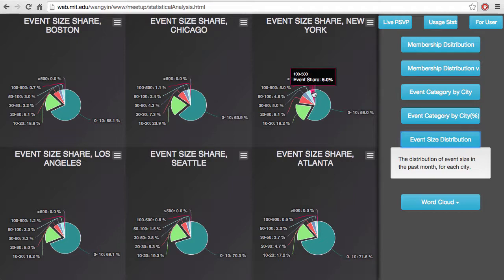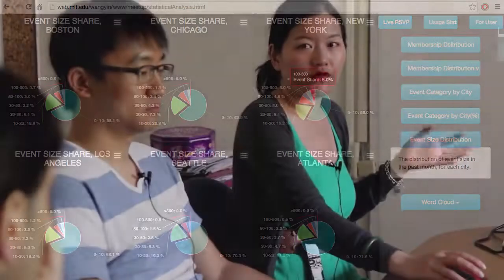But New York has 5% of the events bigger than 100 people, like 100 to 500 people. Those are private lectures and tutorial programs that are not well known, but they can still attract over 300 RSVPs. One was in an apartment building on the 15th floor, and there were over 300 people signing up for that lecture.